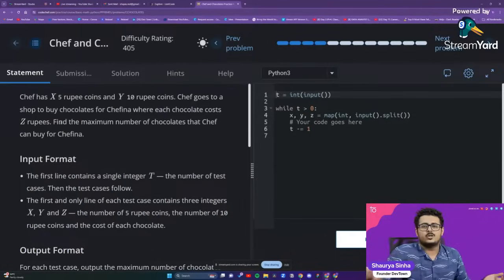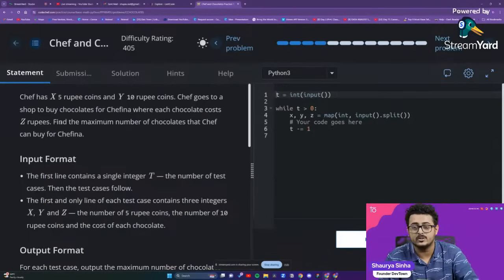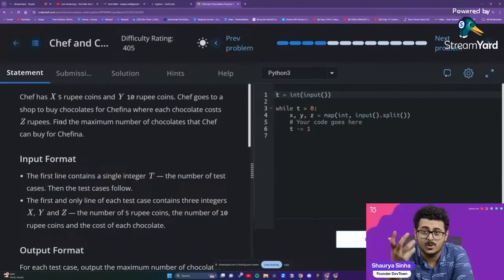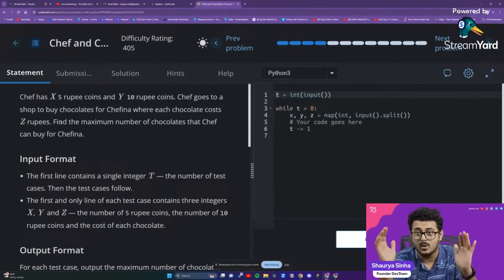Now, it is not told which DSA you have to use, which data structures you have to use, which algorithm you have to use. You have to figure it out on your own. That is what competitive programming starts with. And then this needs to be done in a time bound manner. The time bound manner, guys.